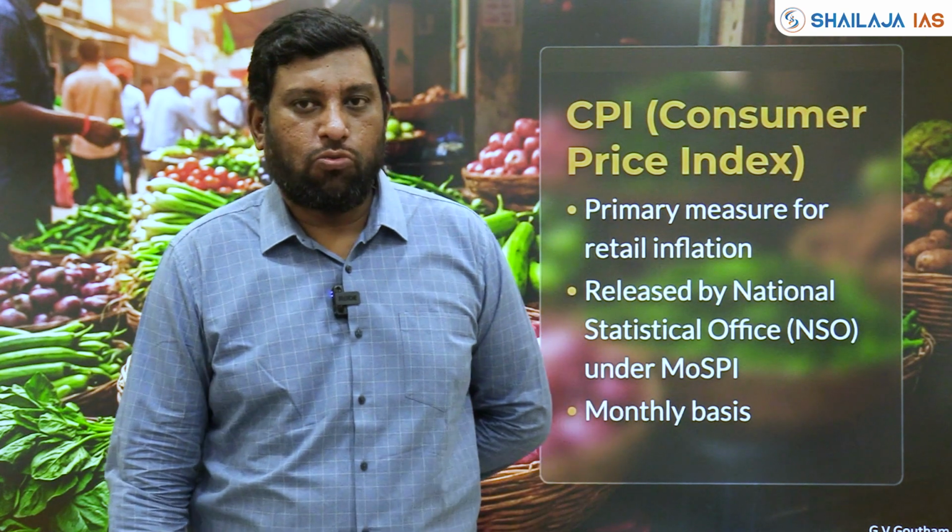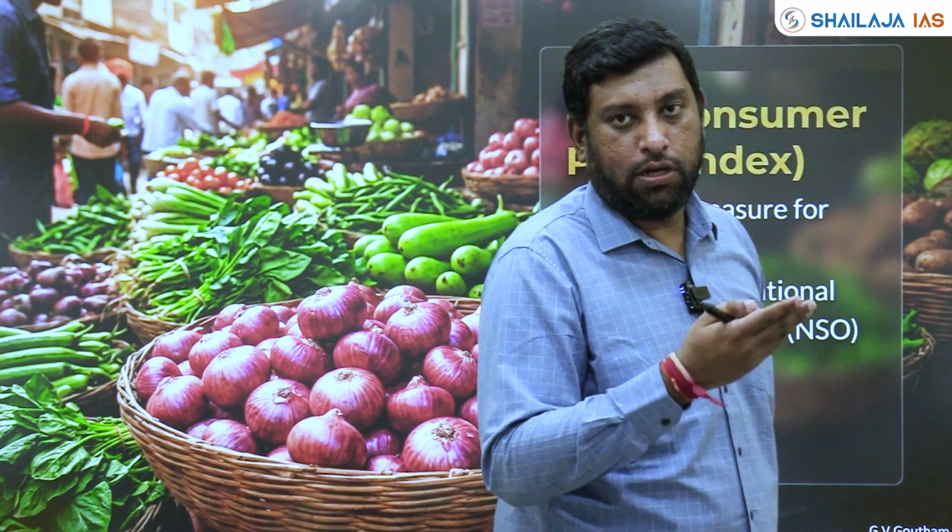First and foremost, you should know what inflation is. Inflation is a general rise in the price of goods and services over a period of time. For example, rice 30 years back used to cost around 10 or 15 rupees per kg, but now it costs around 45, 50, 55 rupees per kg. Earlier, you could get a haircut for around 30 or 40 rupees. Now in any decent shop, you have to pay around 100 rupees.